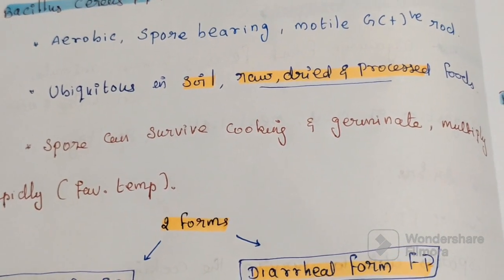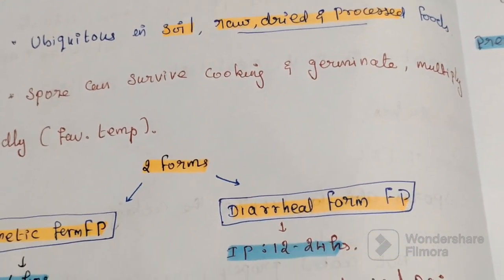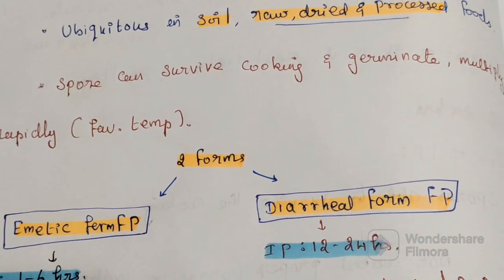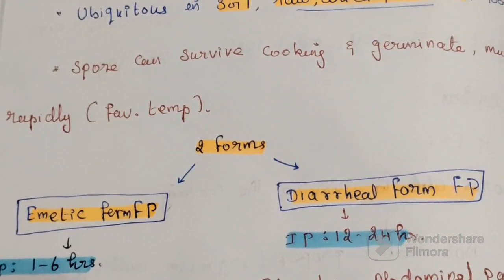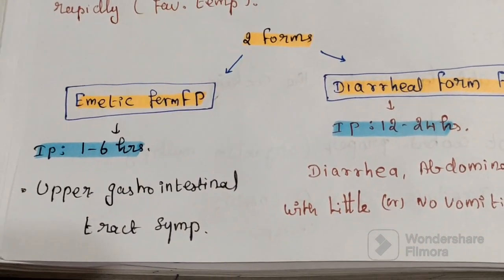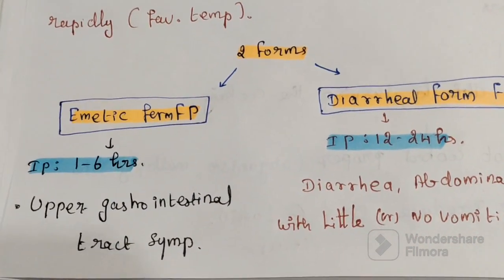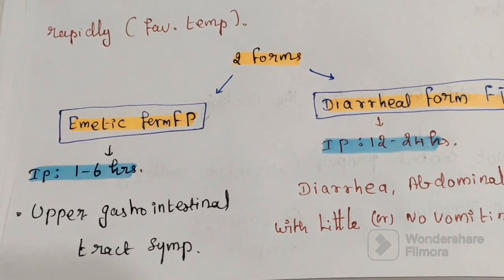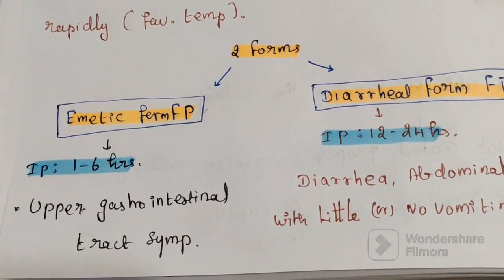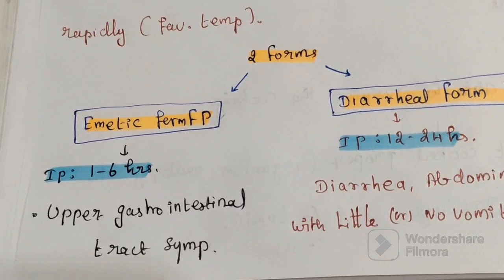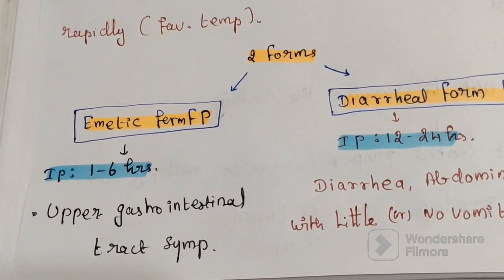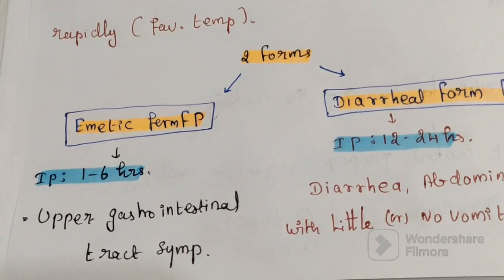Bacillus cereus exists in two forms: emetic form of food poisoning and diarrheal form of food poisoning. Emetic form food poisoning has an incubation period of 1 to 6 hours. It is characterized predominantly by upper gastrointestinal tract symptoms.